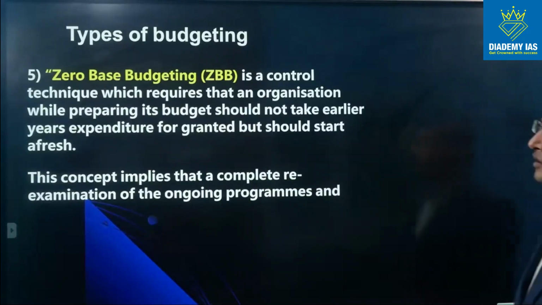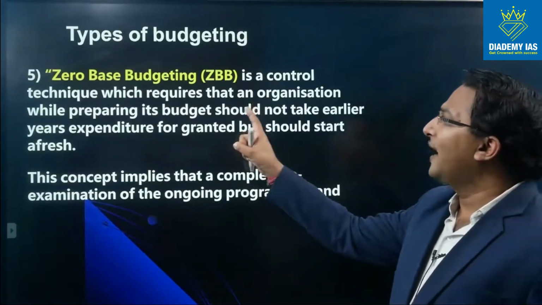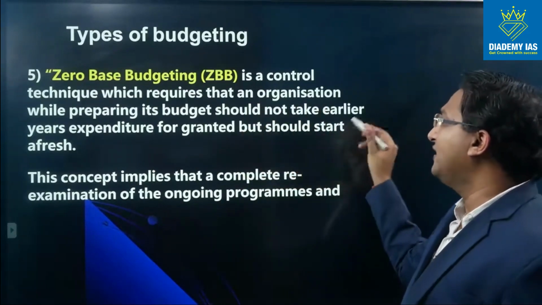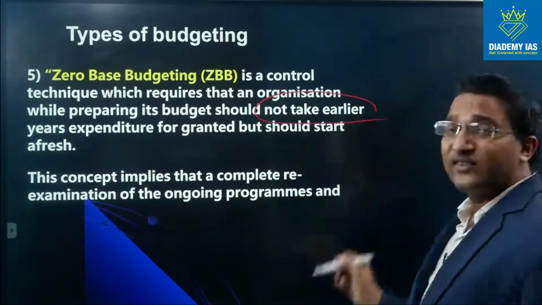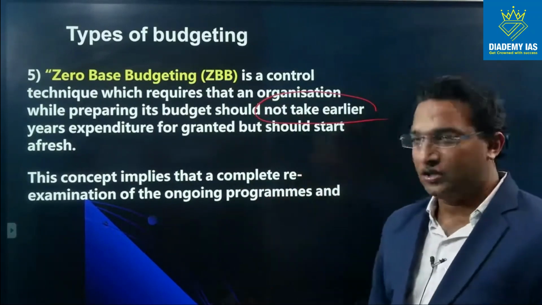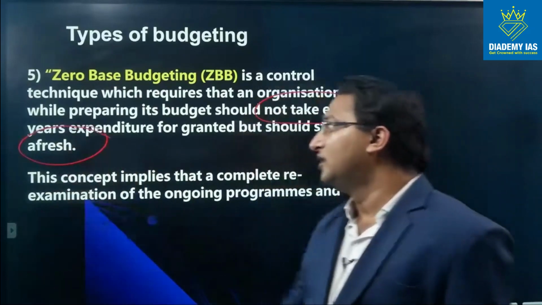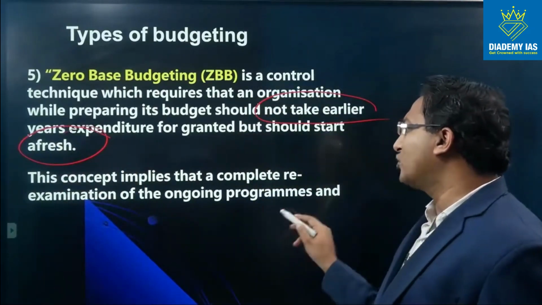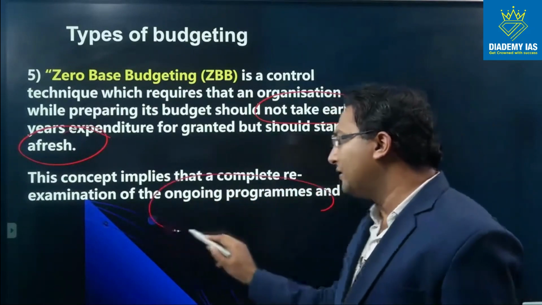Zero-based budgeting is the technique which requires that the organization, while preparing its budget, should not take earlier year expenditure. So there is no reference to the previous year, but it should start afresh, that is, from scratch. This concept implies that a complete re-examination of the ongoing programs is required.